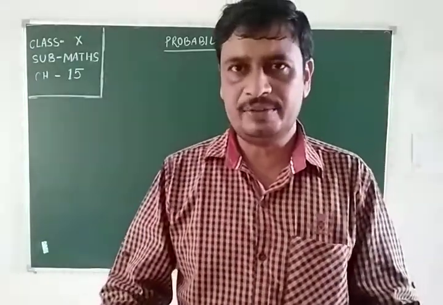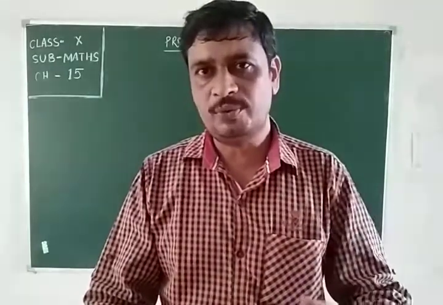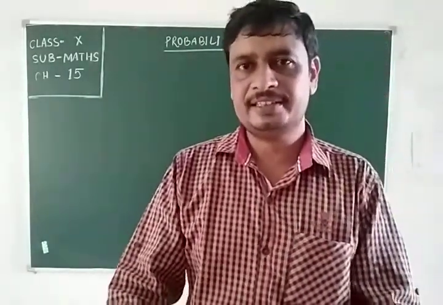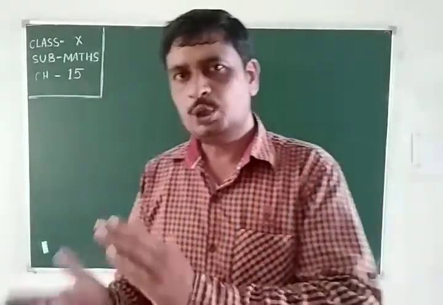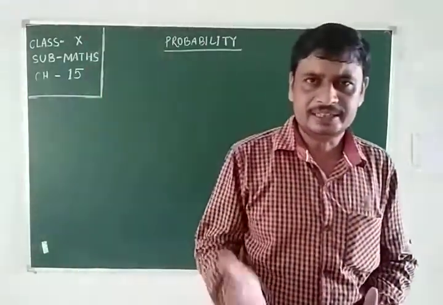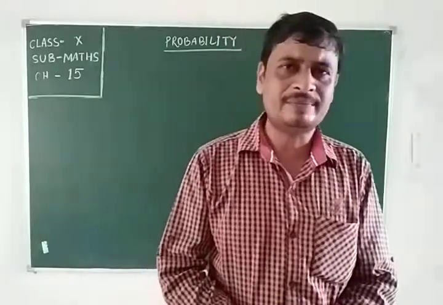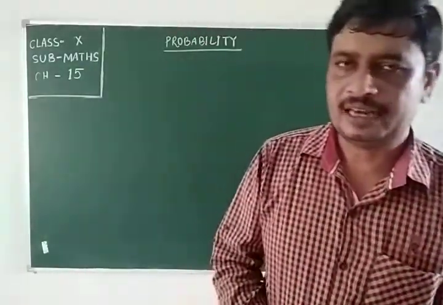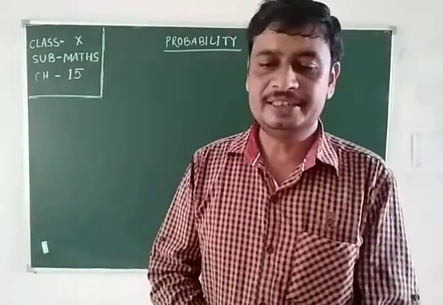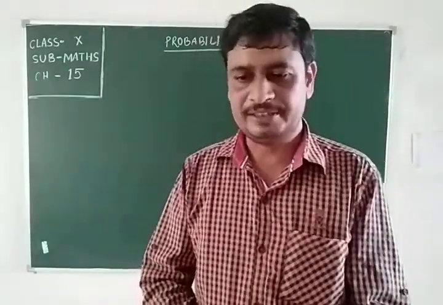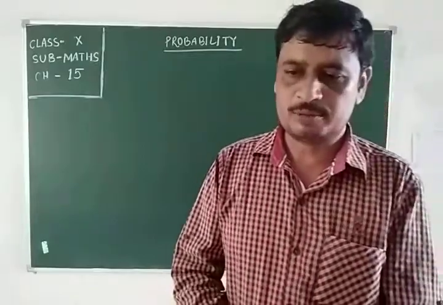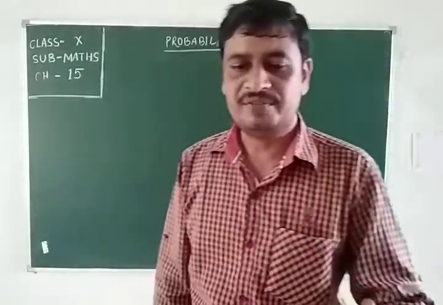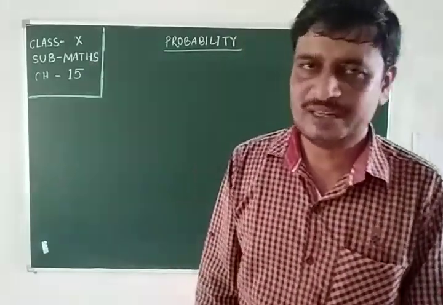When we toss a coin and you want to get head, the chance of getting this head, that is, out of two events we get 1, that is 1 by 2. That is probability. In class 9, you have already studied about experimental probability, or it's called empirical probability. The experimental probabilities of events were based on the result of actual experiment.